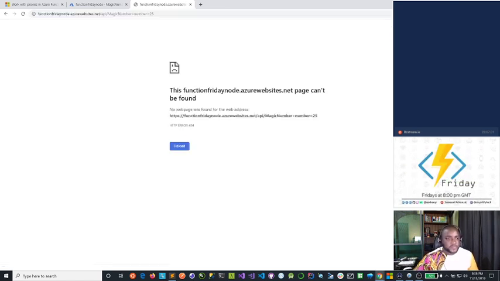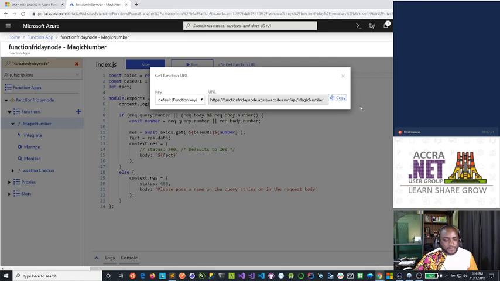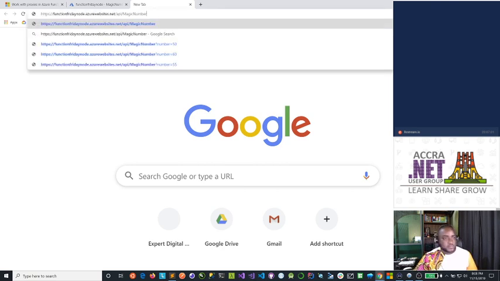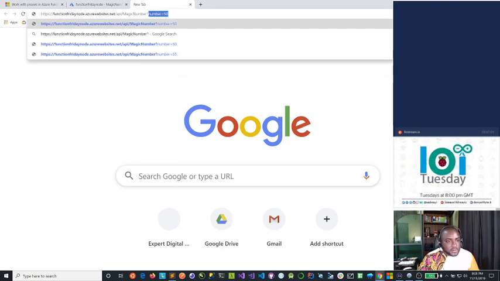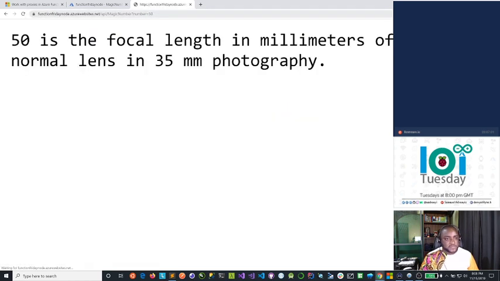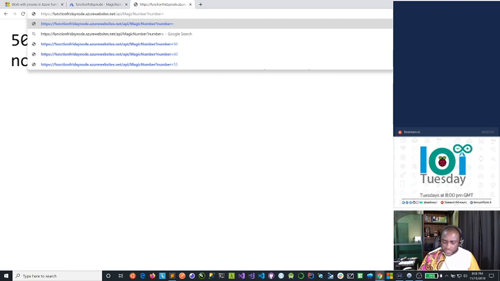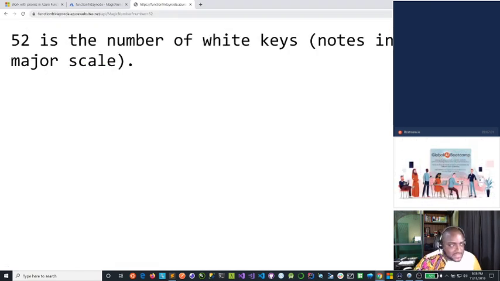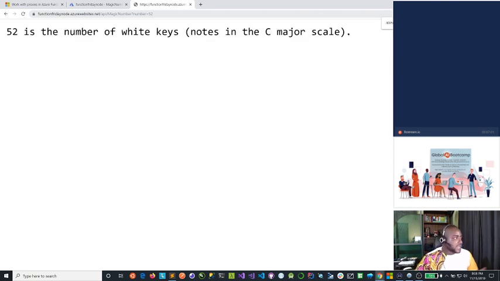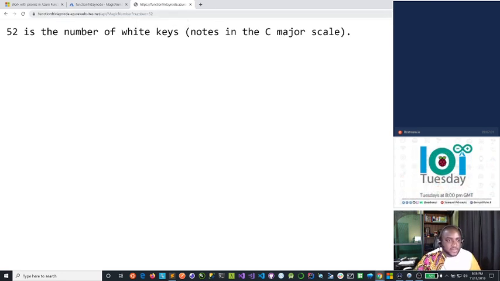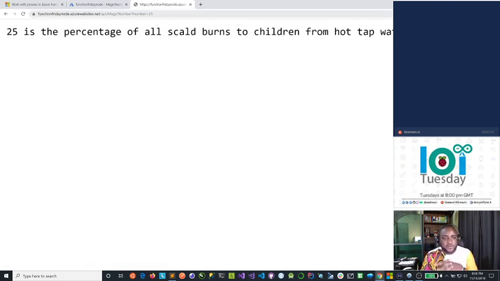Well, it warms up a bit, so that's fine. Just give it a little nudge. Let's copy this, paste this here, and do question mark and number equals 50. Yep, and now our function is running. If we do 52, it gives us something. 52 is the number. Sorry, I need to bring this out a bit. So 52 is the number of white key notes in C major. I'm feeling a bit generous, so 25. Let's check this out. 25 is the percentage of all scald burns to children from hot tap water. So this is what we have.